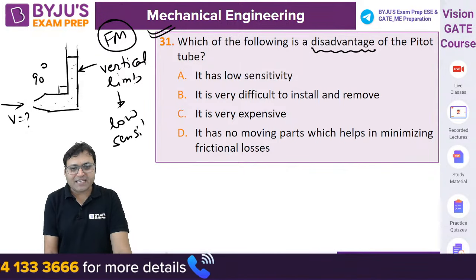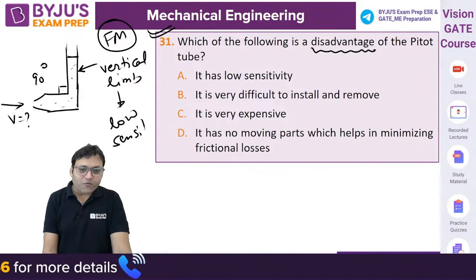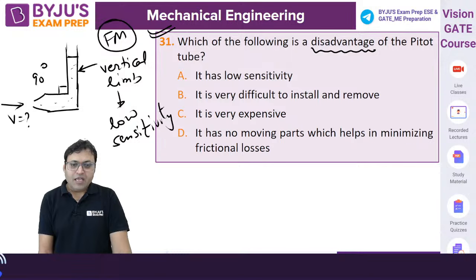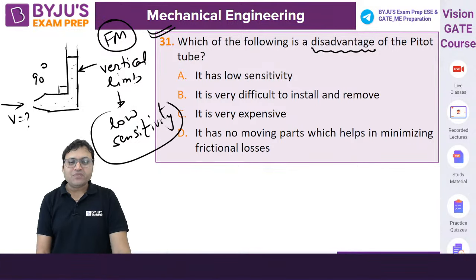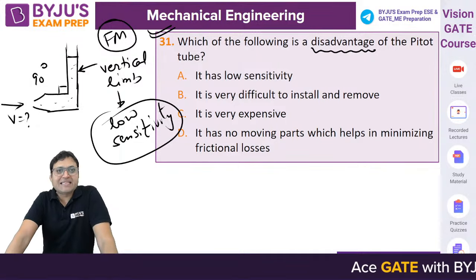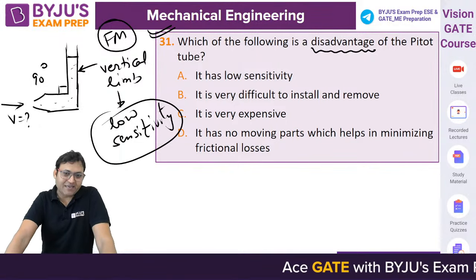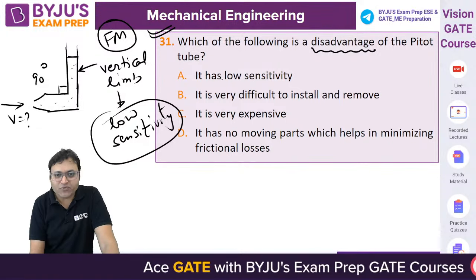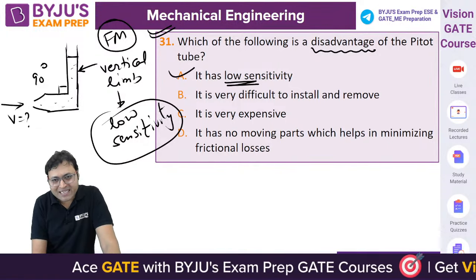Do you know what sensitivity is? How fast the fluid flows in the tube. If it would have been an inclined limb in place of a vertical limb, then the sensitivity would have been better. But because it is having a vertical limb, it is having low sensitivity.